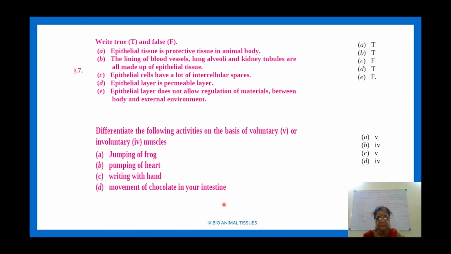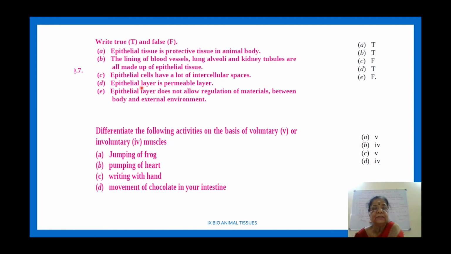The next one, true or false. We can study this quickly. True or false: epithelial tissue is protective tissue in animal body. True. The lining of blood vessels, lungs of alveoli and kidney tubules are all made up of epithelial tissue. That is also true. Epithelial cells have lot of intercellular spaces. No, it is false.